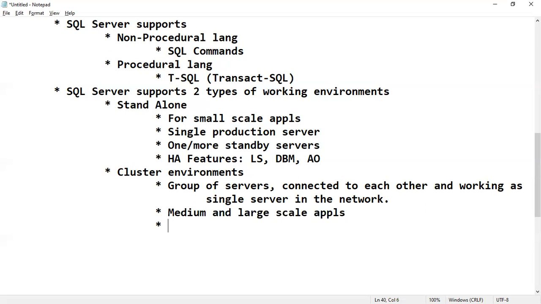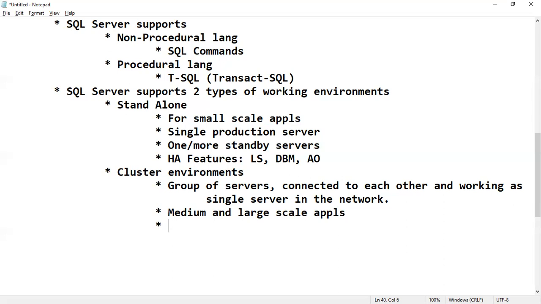Okay, so here we'll get performance benefits, and even if a server is down tomorrow. Generally in a cluster, whatever servers are there, we call them nodes. Suppose tomorrow one server is down, no problem. Other servers are working, and users can continue their work. Like this, there are various benefits with a cluster environment. We'll talk about these various benefits.